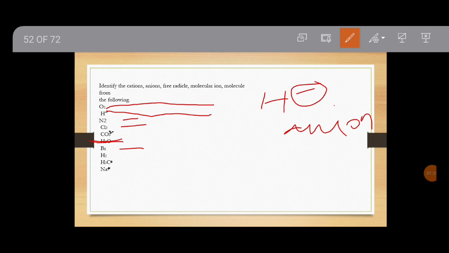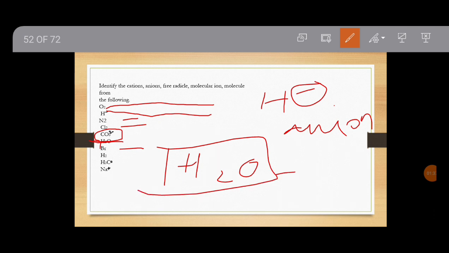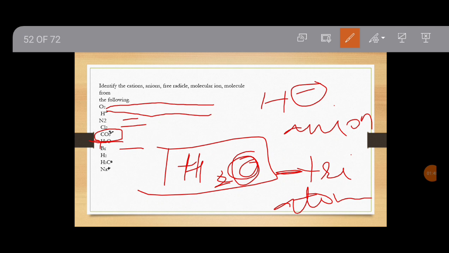CO3 2 minus is an anion. H2O. What is H2O? It is a triatomic molecule, having 2 atoms of hydrogen and 1 atom of oxygen. So it is a triatomic molecule. Now Br: if it is Br dot, it is a free radical. If it is Br2, it is a diatomic molecule.